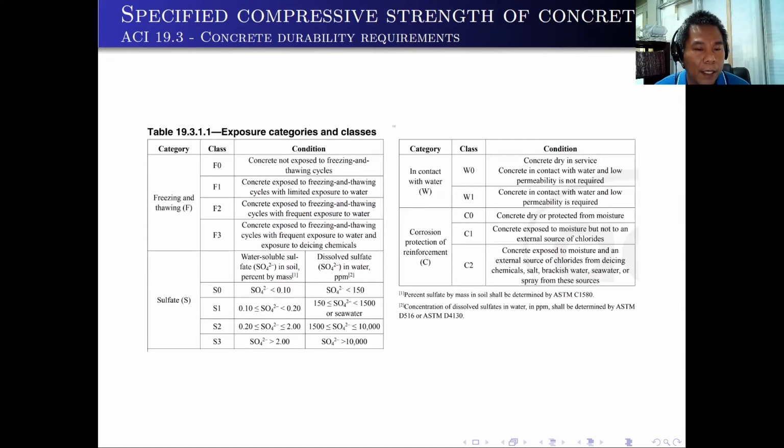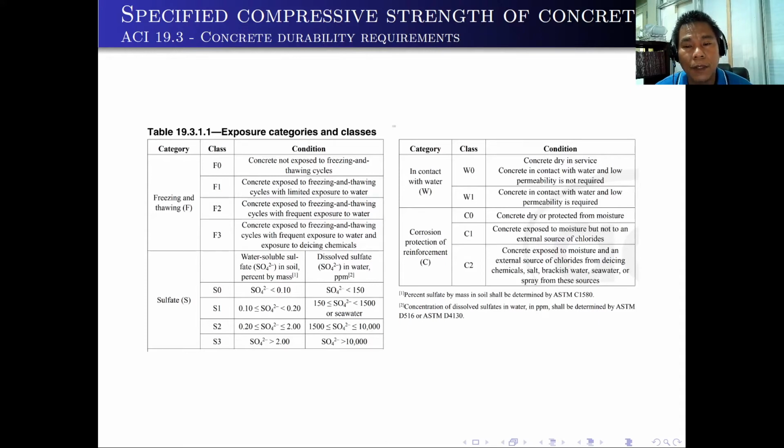So you can say S0, S1, S2, S3 depending on the dissolved sulfate. For the category in contact with water, class W0 and W1. For W0, the condition is that concrete is dry in service, or in contact with water and low permeability is not required. So you can just say W0.